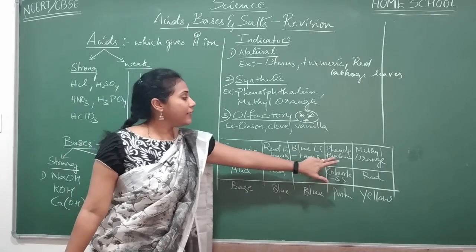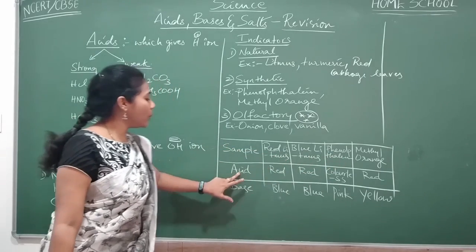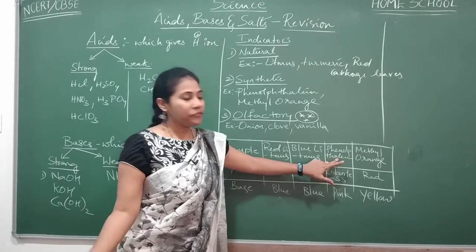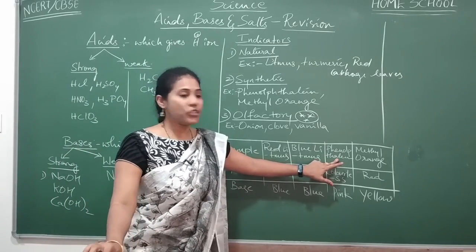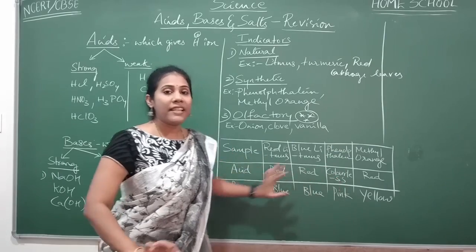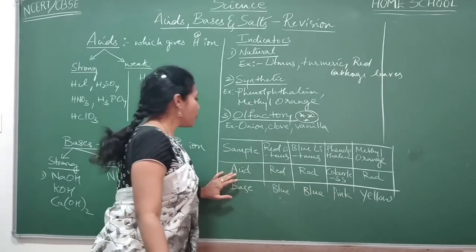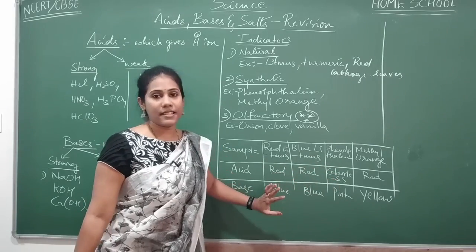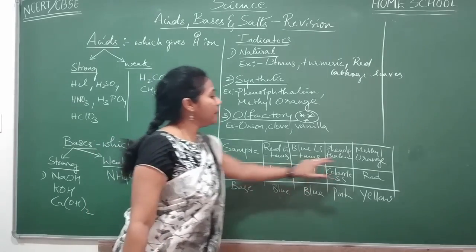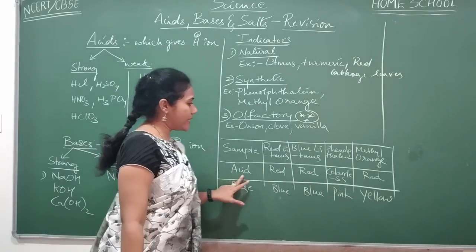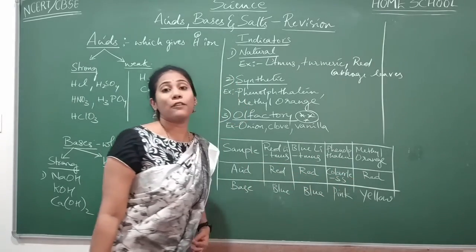Remember this. And when you add phenolphthalein to acid, you know, phenolphthalein is naturally a colorless solution. It remains colorless only. When acid is added to phenolphthalein, no change takes place. When methyl orange is added to acid, you will observe red color formation.